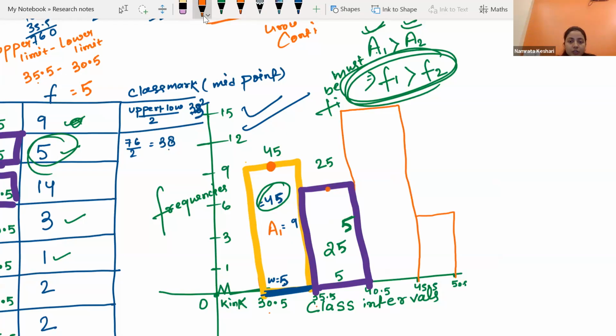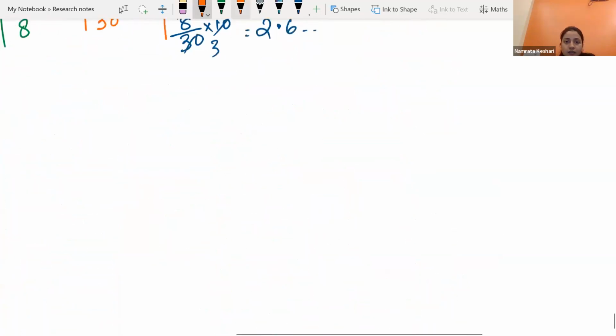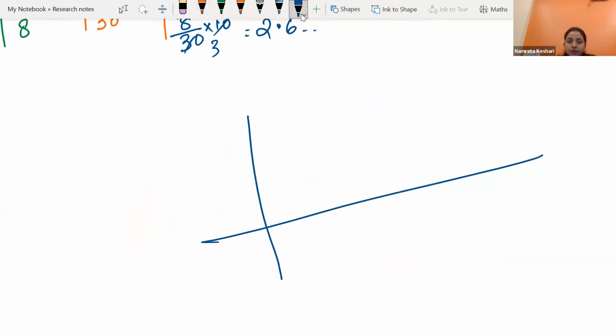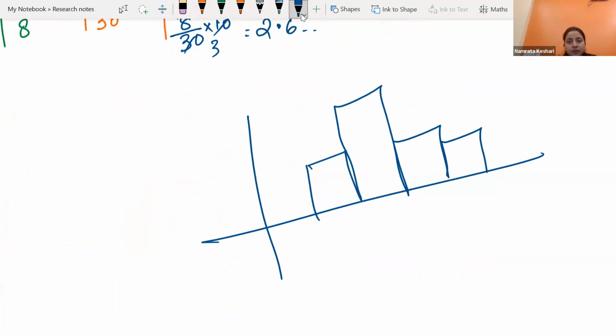I'm just giving you an overview. If you have drawn the histogram like this, you will locate the mid value over here, the class mark.